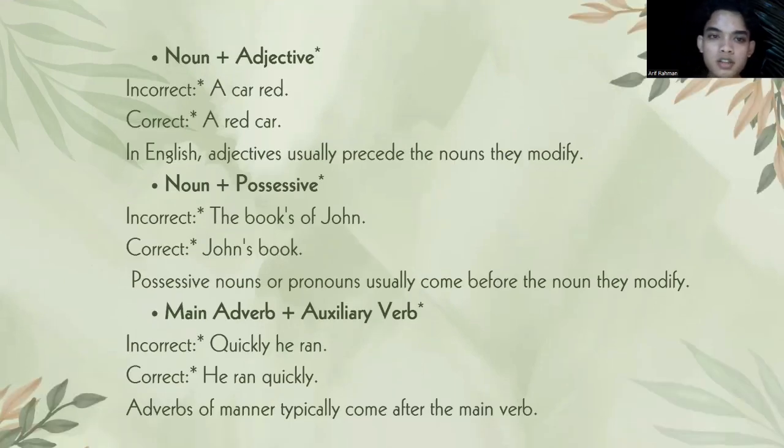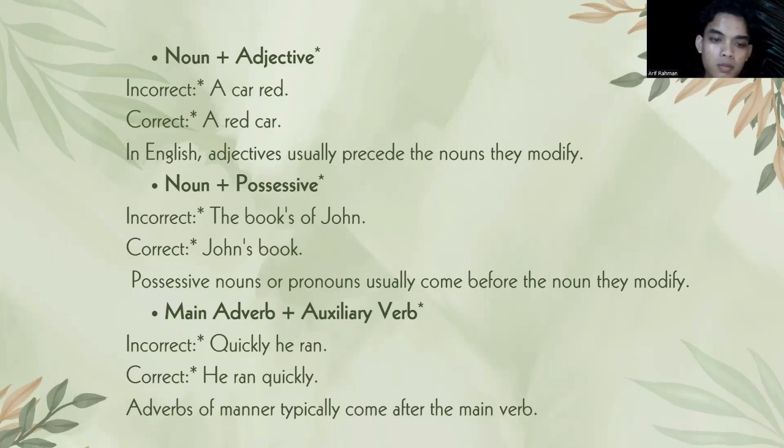And then there are some examples from other sources. First is noun plus adjective. The incorrect sentence is "a car red", and the correct is "a red car". In English, adjectives usually precede the nouns they modify. And then noun plus possessive. The incorrect sentence is "the books of John's", and the correct one is "John's book".